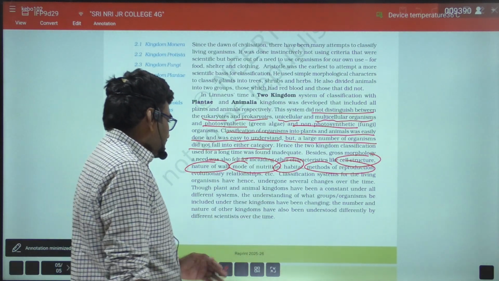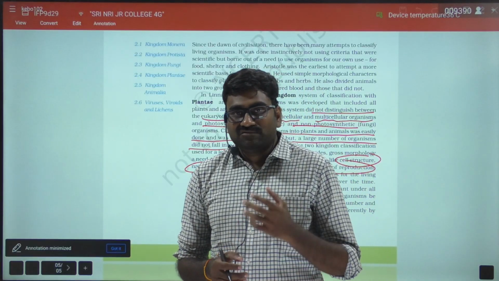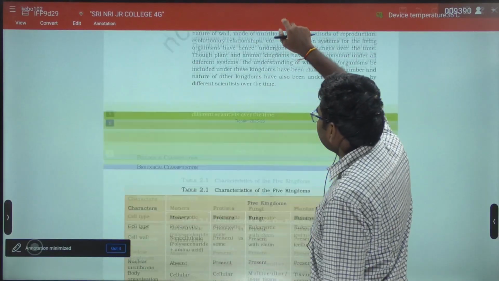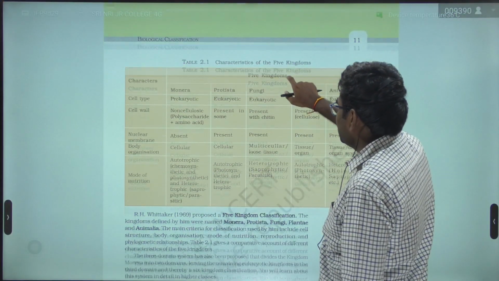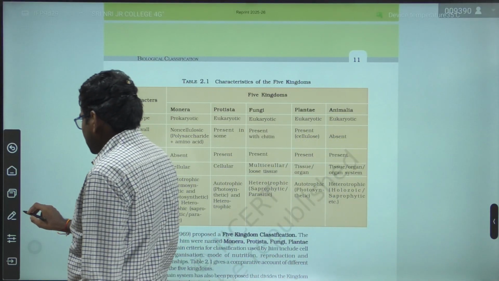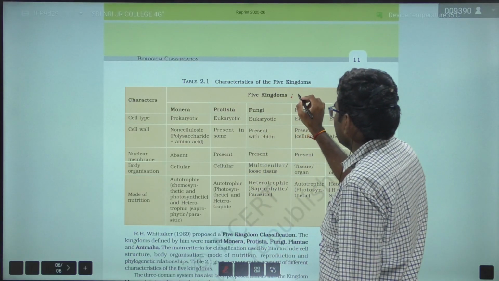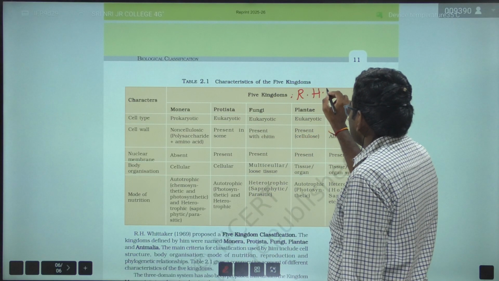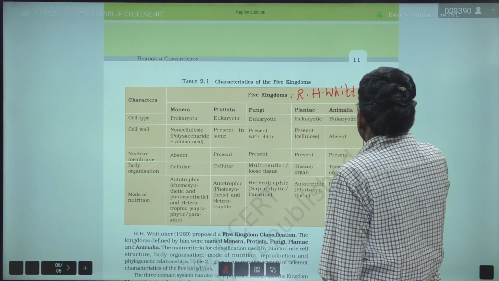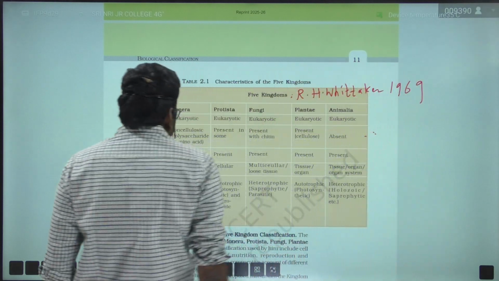Okay. In this chapter we are going to discuss the five kingdom system of classification, proposed by R.H. Whittaker in the year 1969.